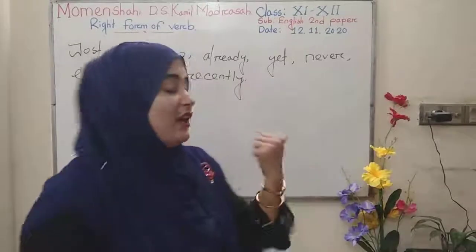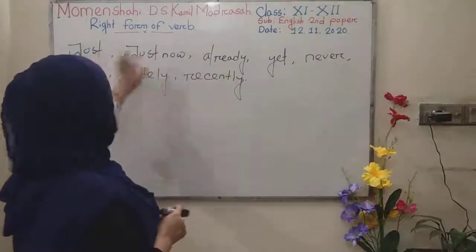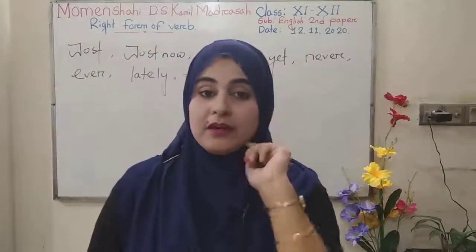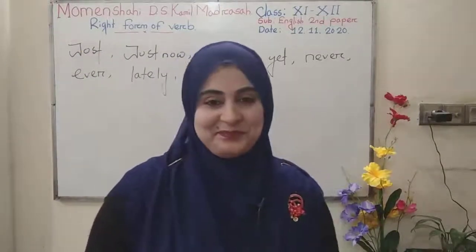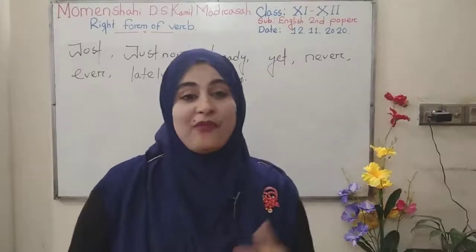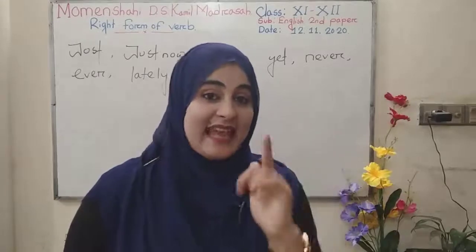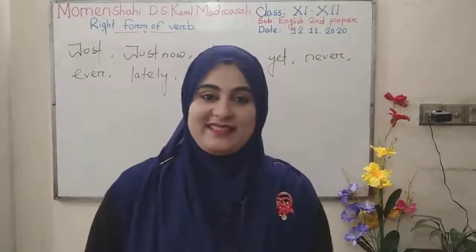Okay? Again look, what I say right, just now, already, yet, never, ever, lately, recently. If you get this type of indicating word, you can use the tense as a present perfect.